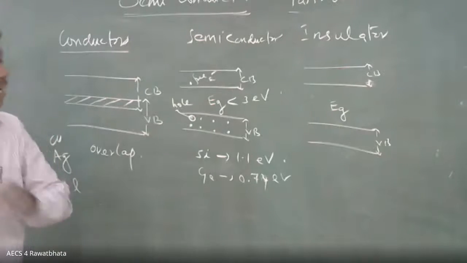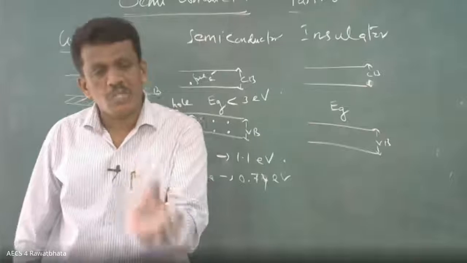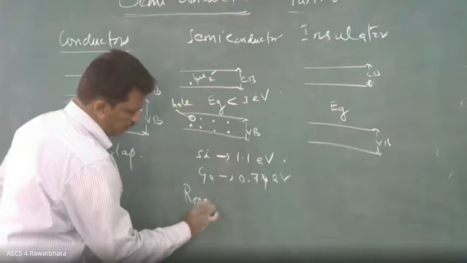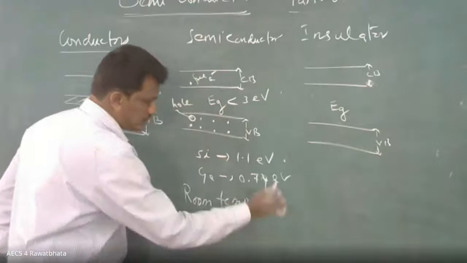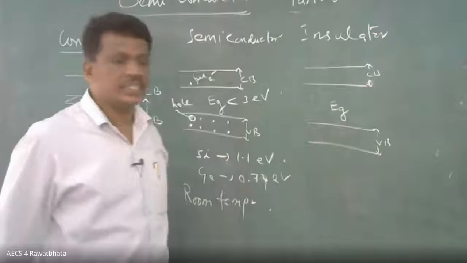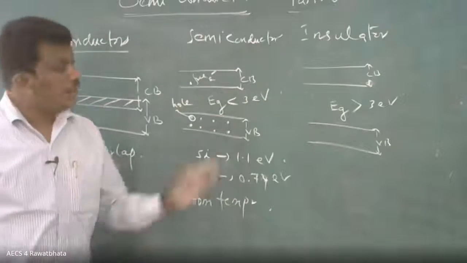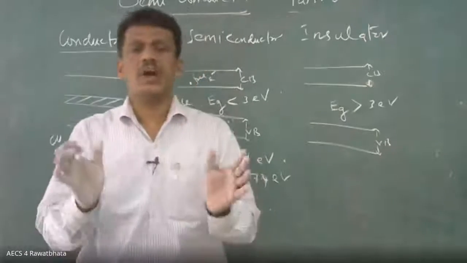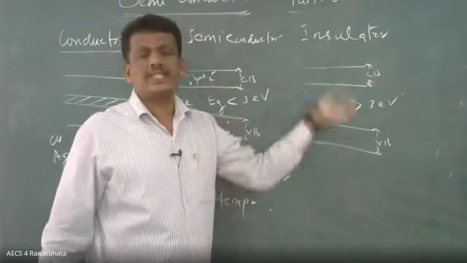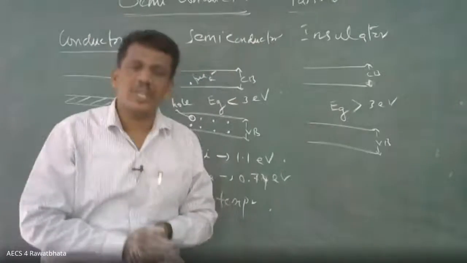For that, the energy required is less than 3 electron volt, which you can get even with room temperature. But in the insulator, the gap is greater than 3 electron volt. It is not possible to move the electron from valence band to conduction band. That's why no electrical conduction takes place in an insulator.